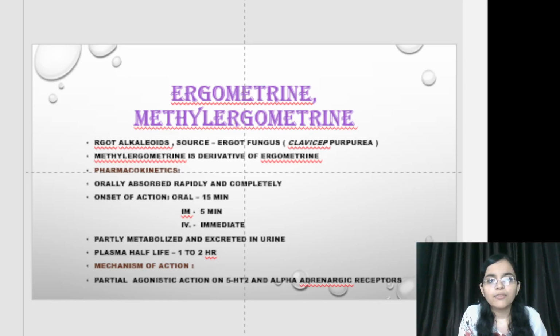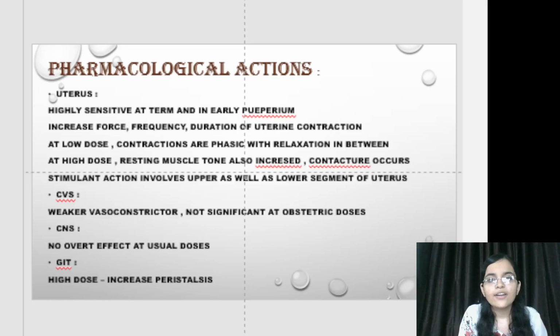Moving towards its mechanism of action, it is a partial agonist on the 5-HT2 and alpha adrenergic receptors. Moving towards its pharmacological action. First, action on uterus. It is highly sensitive at term and in early puerperal period. It increases force, frequency, duration of uterine contraction. At low doses, contraction with phasic relaxation in between occurs. At high doses, resting muscle tone is also increased, so contracture occurs. Stimulant action involves upper as well as lower segment of the uterus.